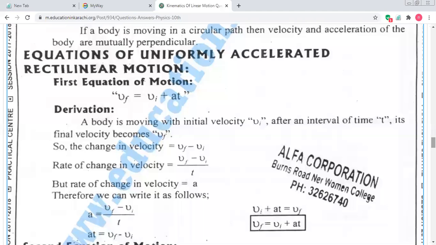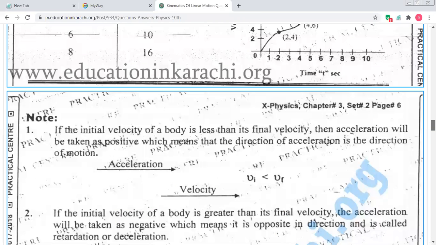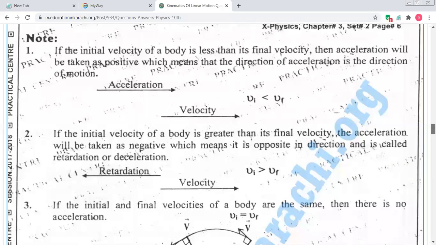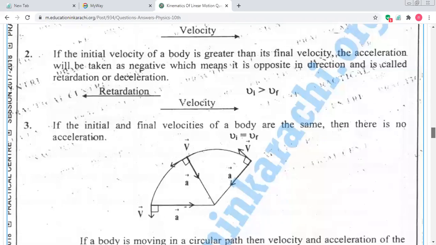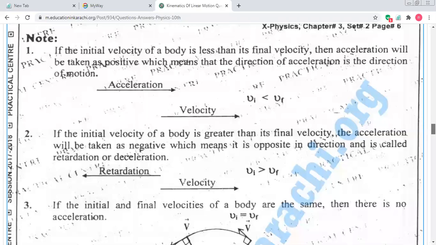Is it clear so far, students? Velocity, acceleration, and speed, or any confusion? Yes, students. No. Okay. Here you can see, it's not important. Yes, it's important. Points.